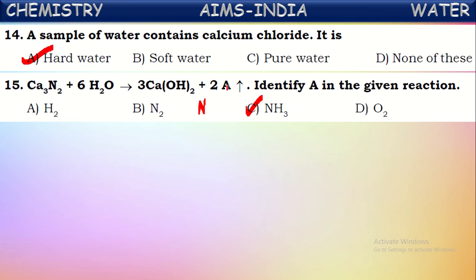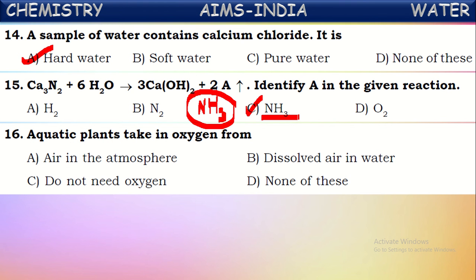So there should be 6 hydrogens here also. Already there are two in front, so there should be 3 hydrogen atoms in the formula so that they become 6 hydrogens totally. Thus we can say the compound in the place of A is ammonia. Okay, next.